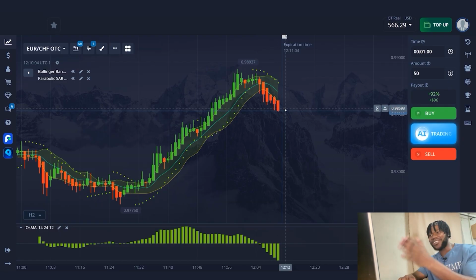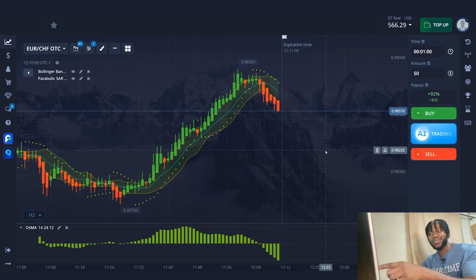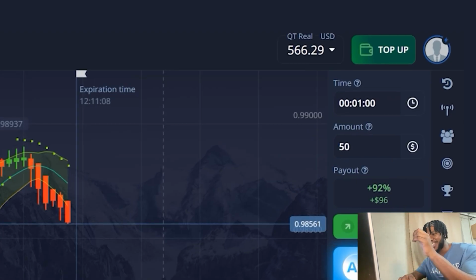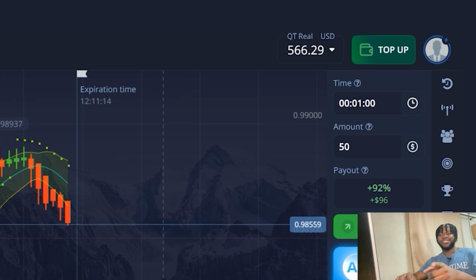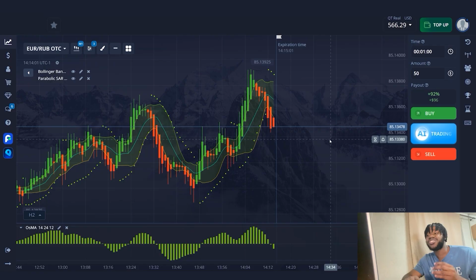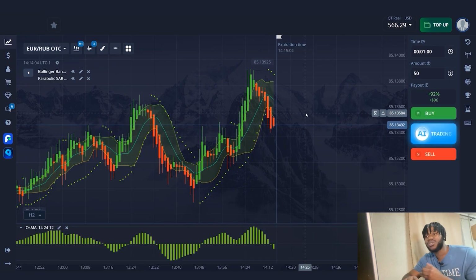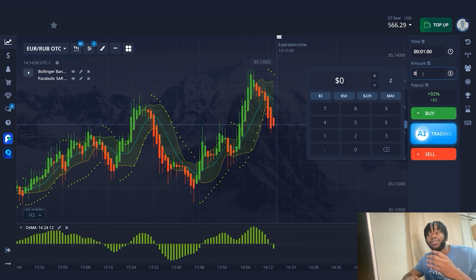Boom! And the first profitable trade increases my capital to $550, or $66 rather. I hope the rest of the trades will be just as profitable. Let's continue working. I think this situation is suitable for trading. The trade amount will be $80. I will open a trade for a price decrease.